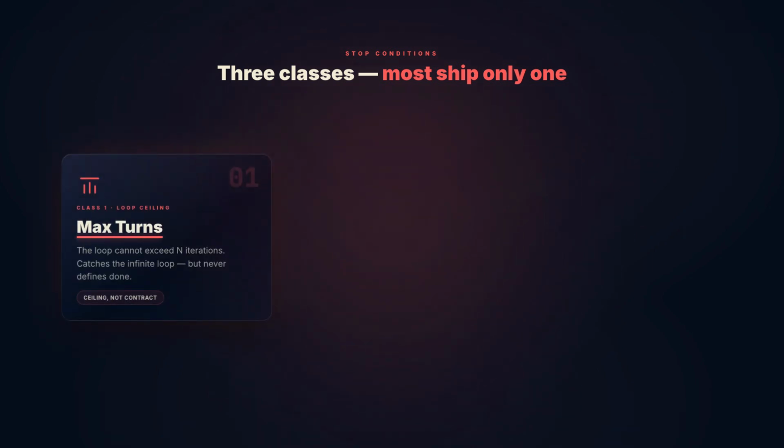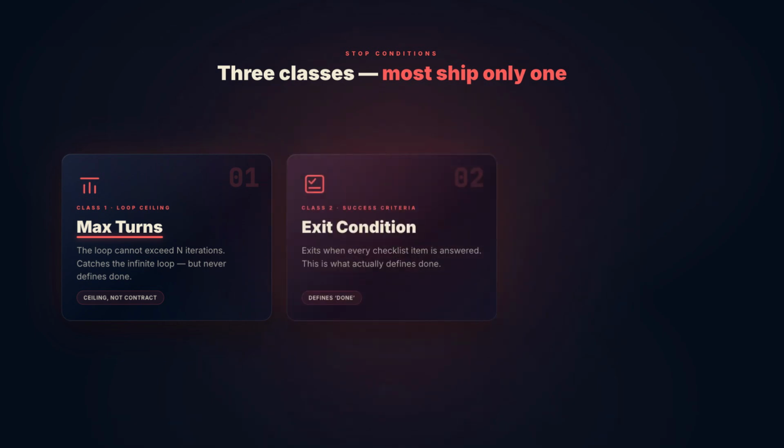The first is the loop ceiling. Max turns, the hard cap. The loop cannot exceed n iterations. This catches the infinite loop. It does not define done. An agent that hits its ceiling marks the task complete whether it is or not.